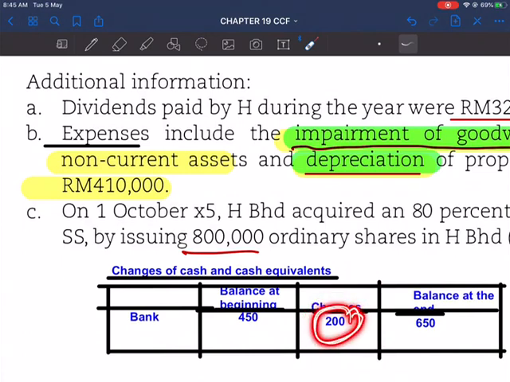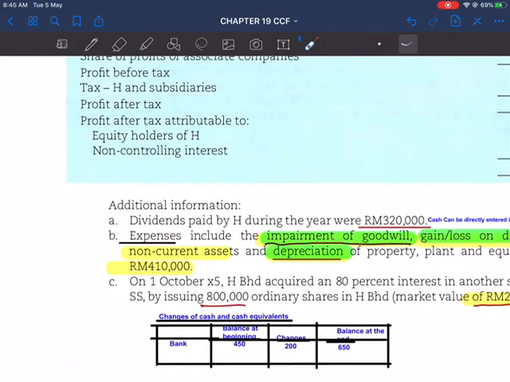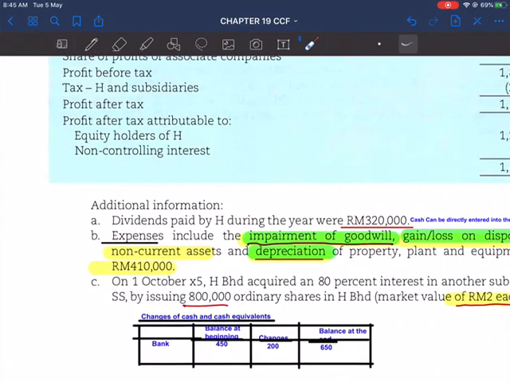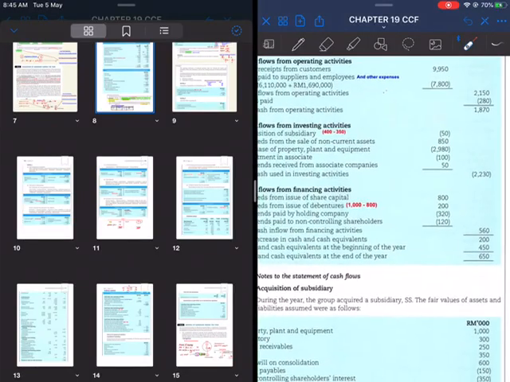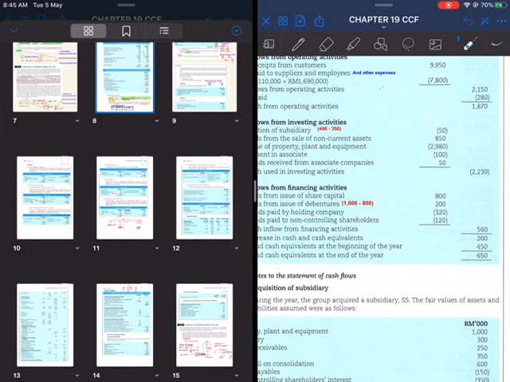This is the amount that you are going to get at the end of your cash flow statement, an increase of 200,000. If it is not the same, then there should be something wrong with your calculation. So this is the amount, 200.